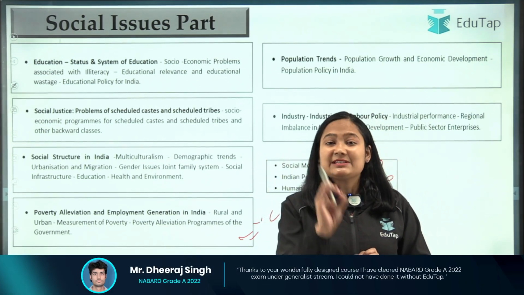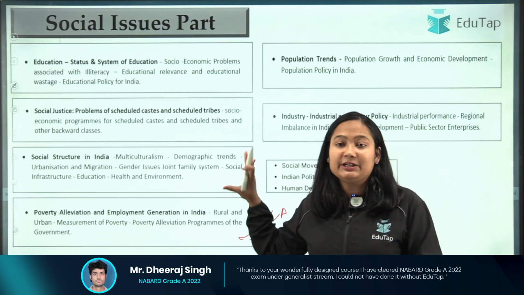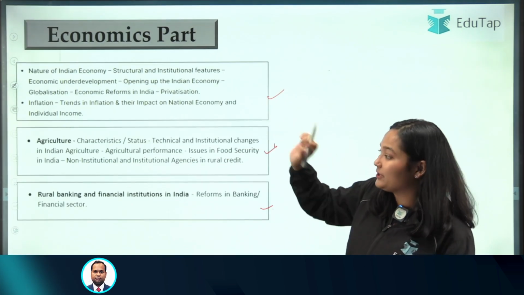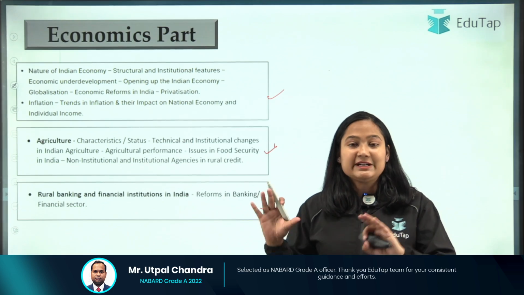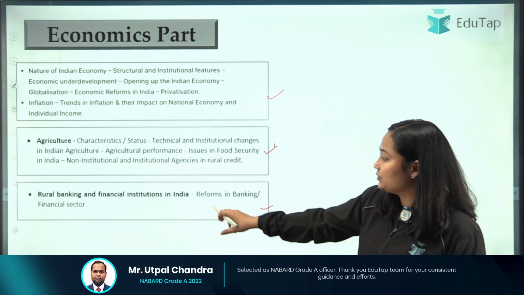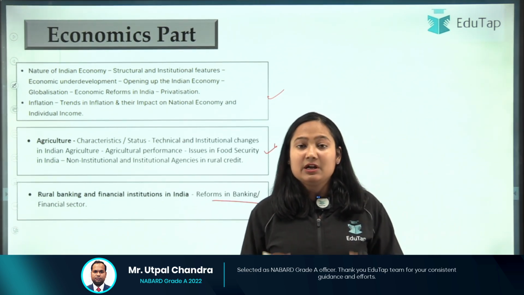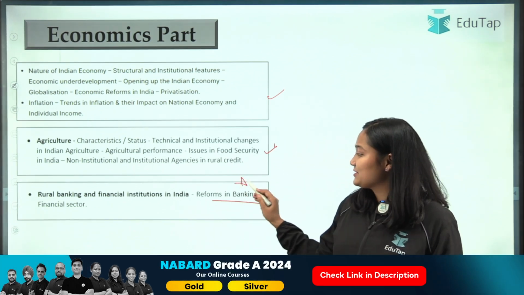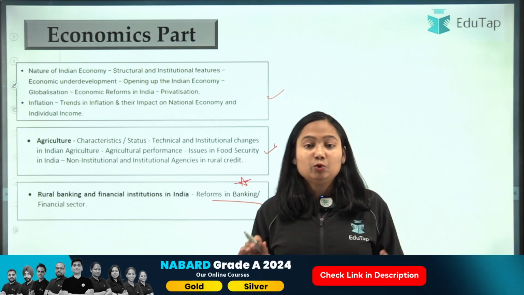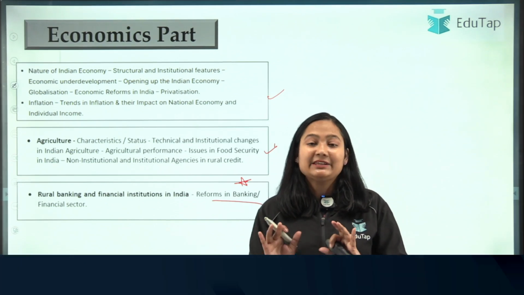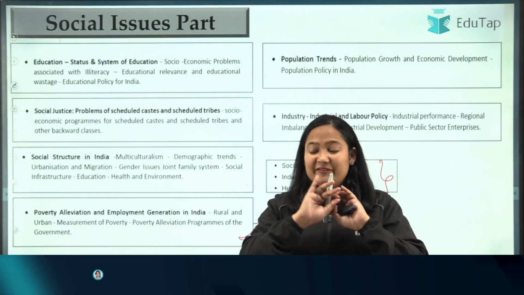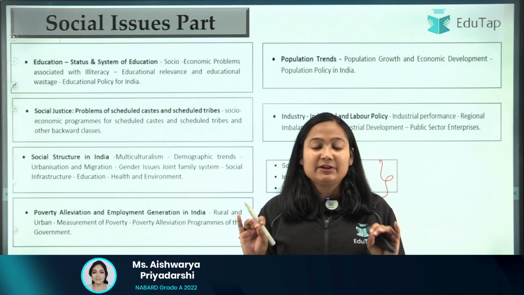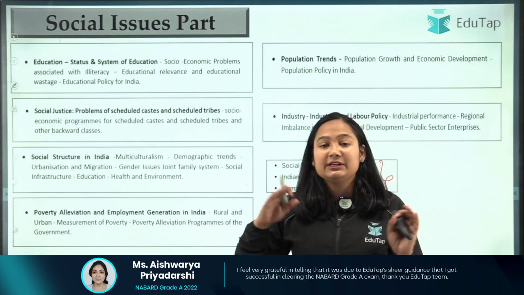That means whatever static and current you are covering should be related to this slide. Let's say you are reading a news item related to reforms in the banking and financial sector. Right now you might feel, okay, why am I covering this? Because it is in your syllabus. So you need to do all the static and current part from your syllabus. That's a guru mantra, and it's one thing you will have to keep in mind. Rest you can keep out.